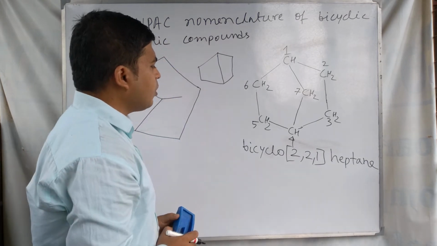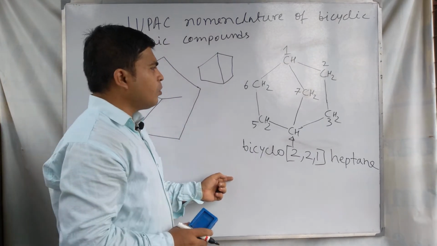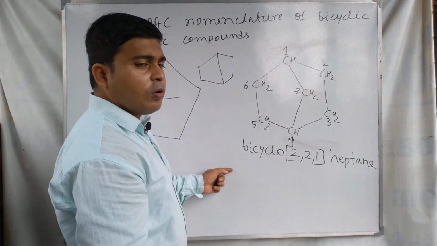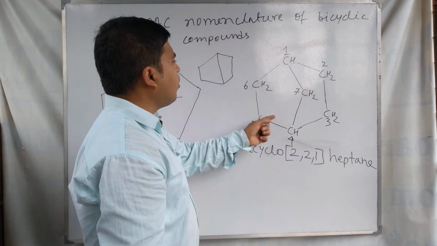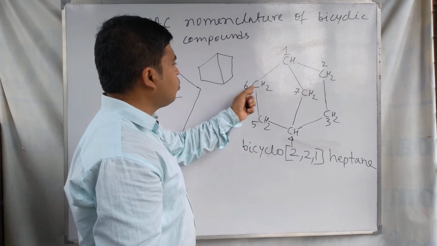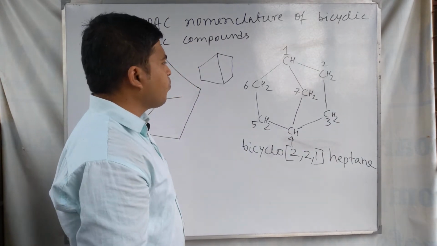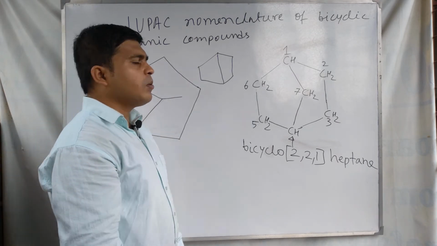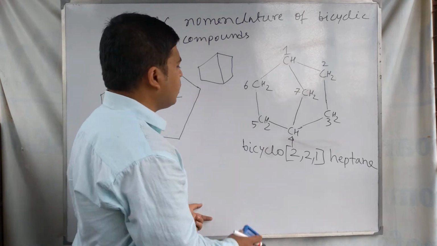So the name of this compound is bicyclo[2.2.1]heptane. This is a bicyclic compound, therefore bicyclo comes first, then the number of carbons in the bridges. This is the IUPAC name of this bicyclic molecule, and in this way we write the IUPAC name of a bicyclic compound.